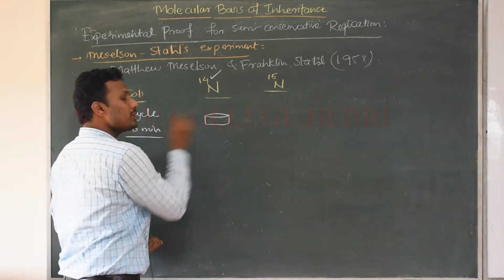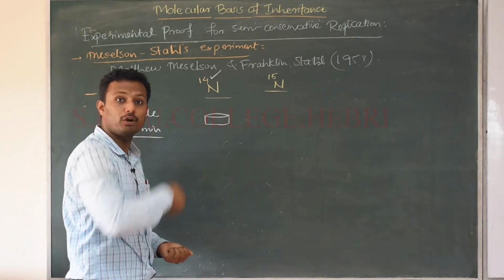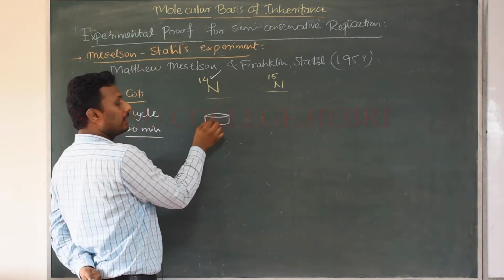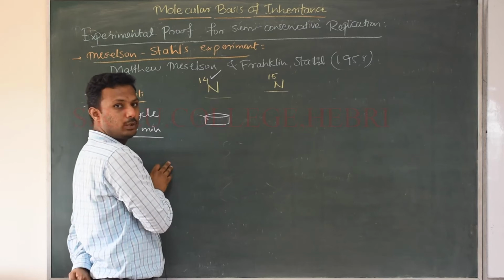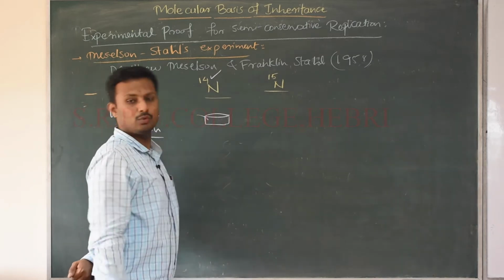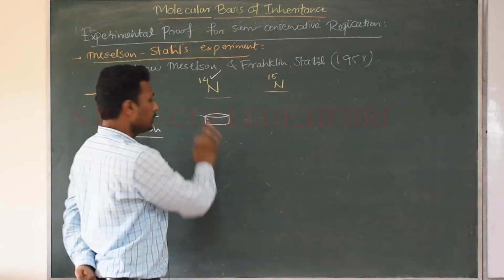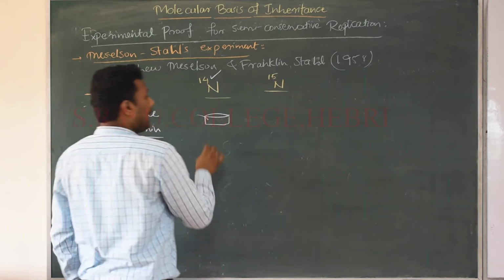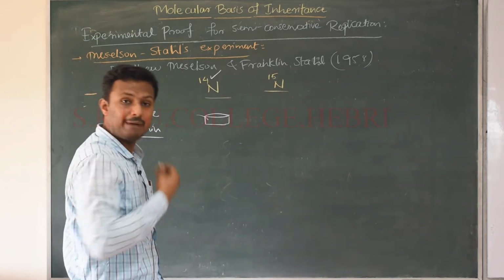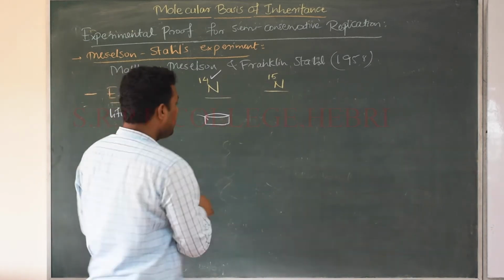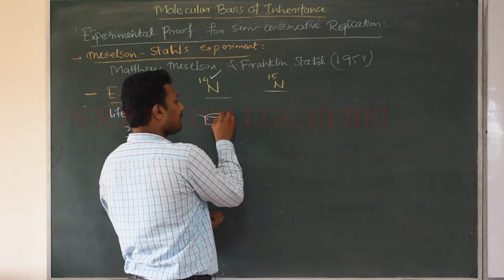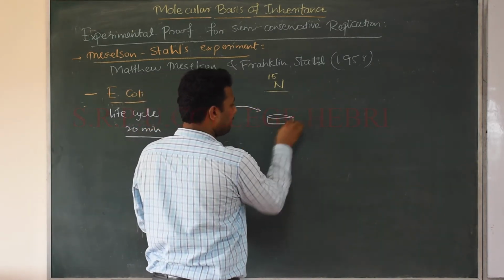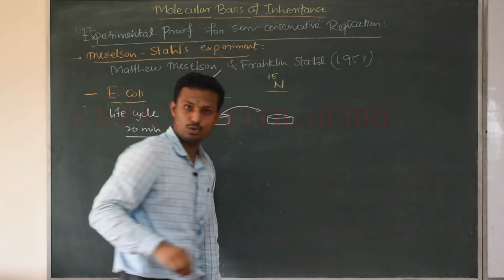When they cultured on the N14 medium for many generations, they provided all the necessary nutrients and normal nitrogen was given here, with all other nutrients, right? And after growing the bacteria for many generations, they transferred this batch of bacteria to a Petri plate that was supplemented with N15 nitrogen.